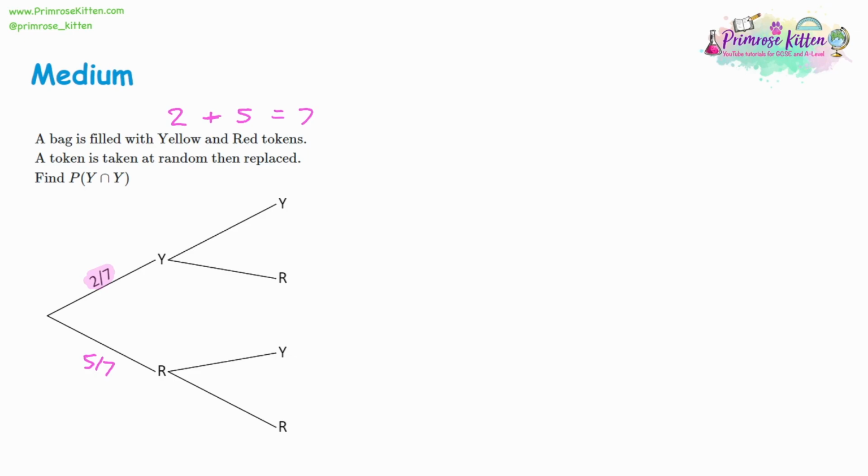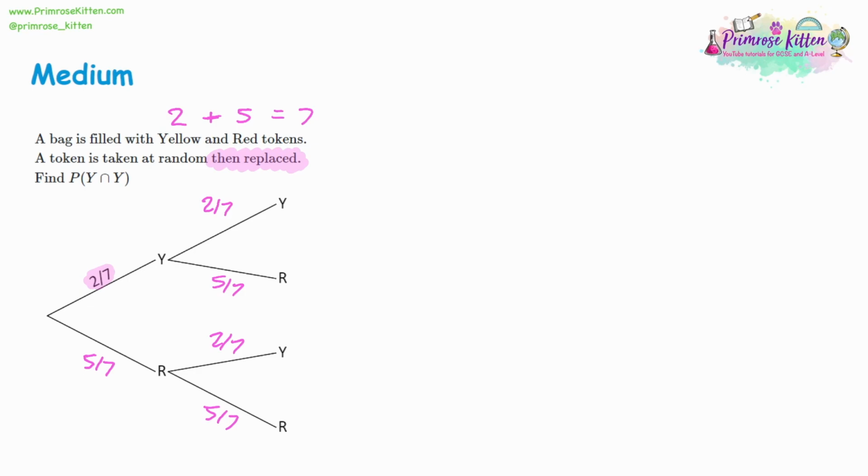Well, a token's being taken at random, and then it's being replaced. So you might think these are dependent events, because if you've got a bag full of yellow and red tokens, we take one out of the bag, then that's going to affect the probabilities of the second choice. Well, because we're putting a token back into the bag, that means that it's going to have the same probabilities on the second part of the tree. 2 out of 7 for yellow, and 5 out of 7 for red. But this is really important. The replacement is extremely important, and we'll see more of this on the hard questions.